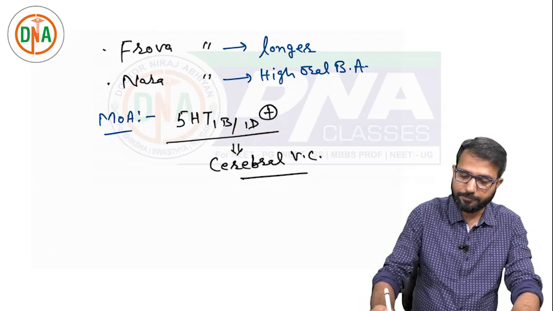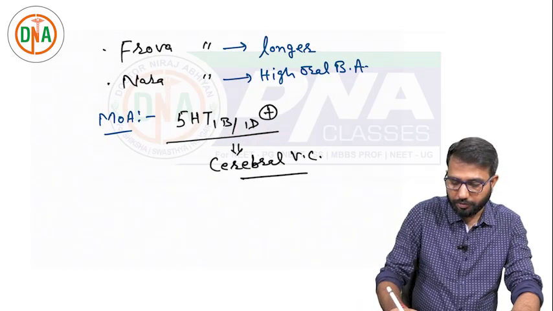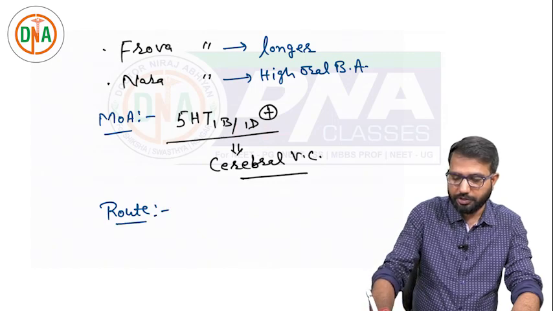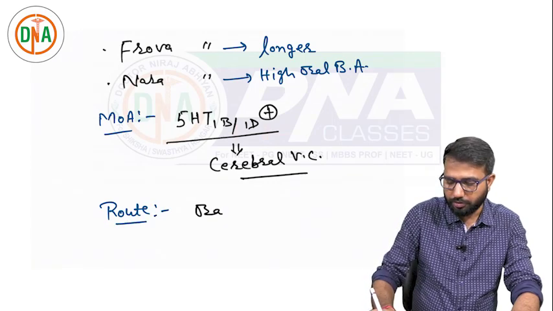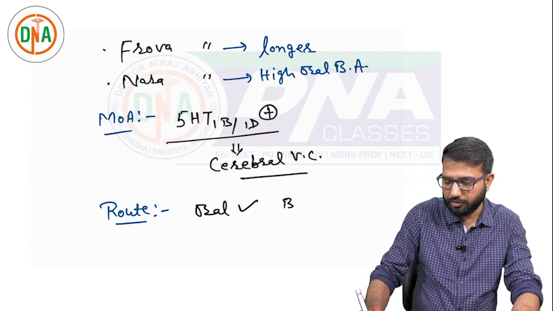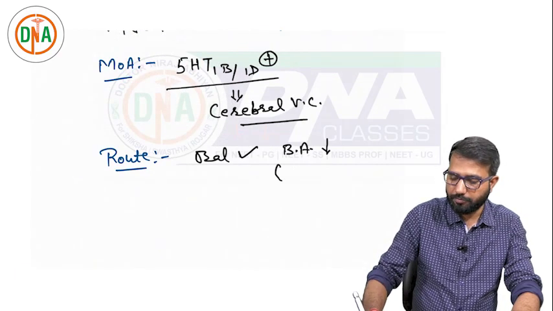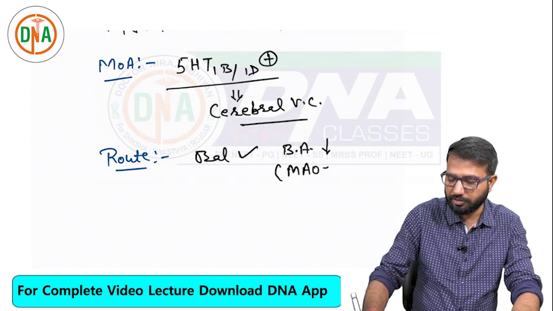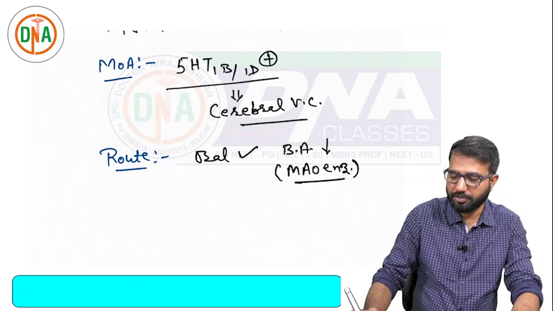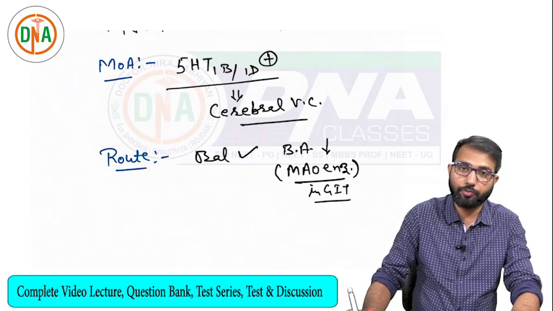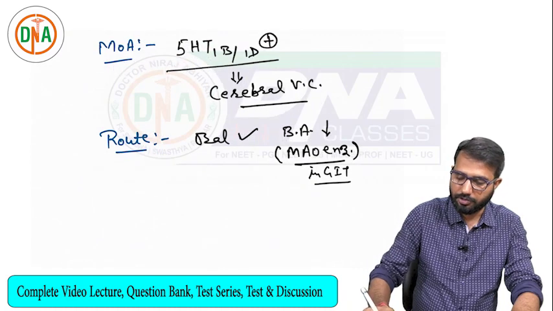The second important thing is, what is the route of administration? It can be used via the oral route, but oral bioavailability is low. Because of MAO enzyme activity in the GIT, the drug can be metabolized there, and that's why the oral bioavailability is low.